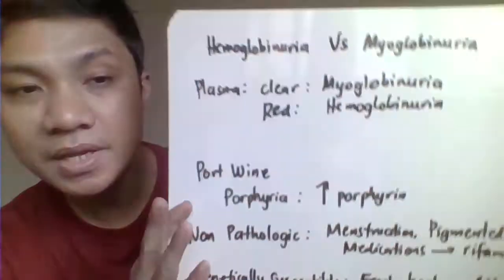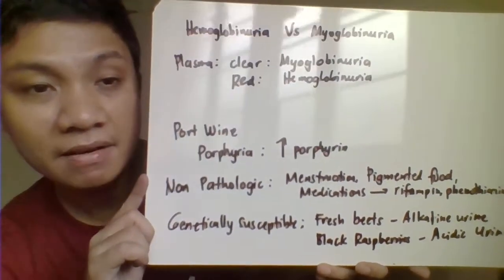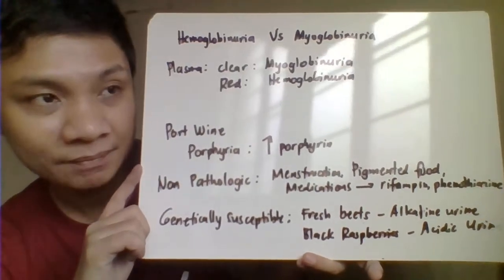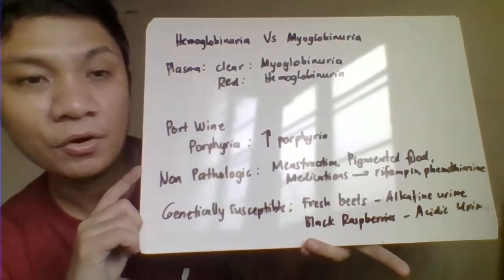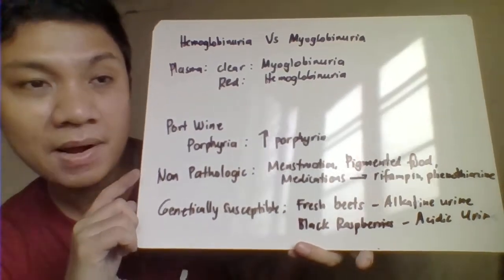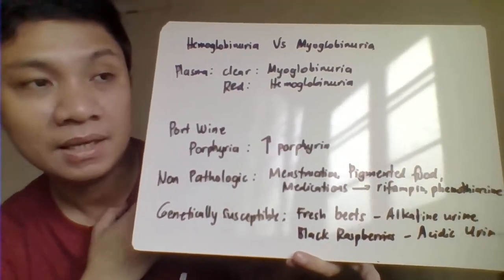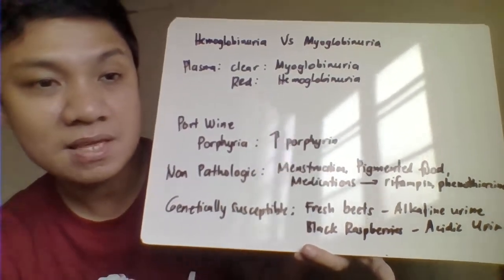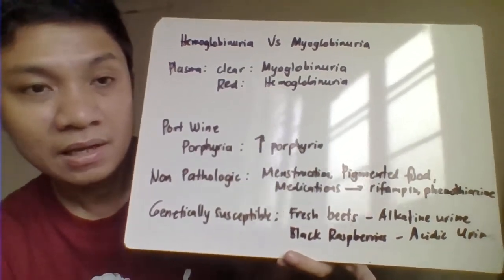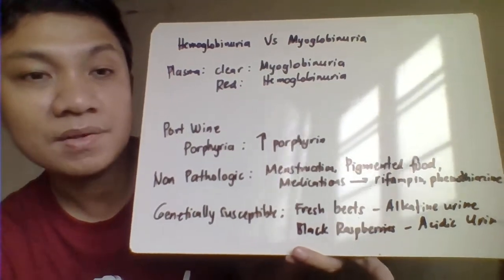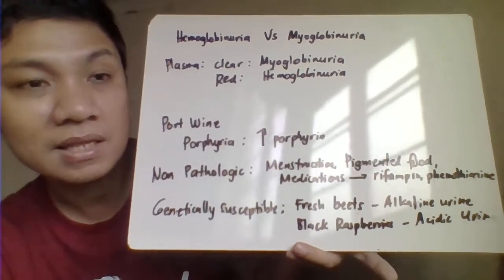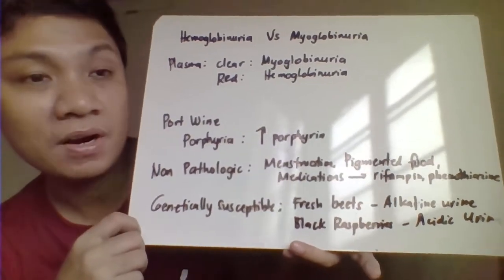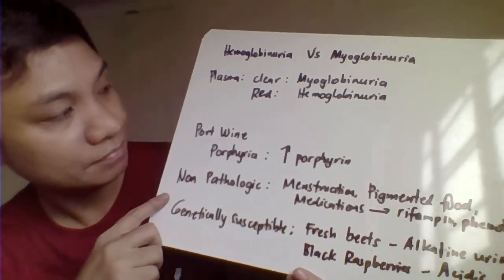So what you're going to do here is extract blood from the patient and then centrifuge the blood. After centrifugation, if the plasma is still red, then that's your hemoglobinuria because, of course, that's related to red cell destruction. If after centrifugation the plasma of the patient is clear, not red throughout, then that's your myoglobinuria.